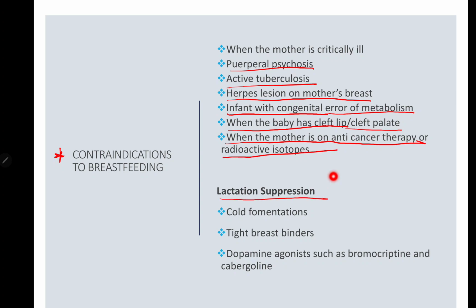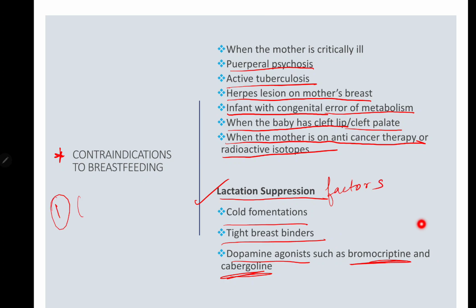Lactation suppression. How do you give lactation suppression? Any cold fermentations, tight breast binders, dopamine agonists such as bromocriptine and cabergoline. Very, very important. So what are the lactation suppression factors? Point number 1, any kind of cold fermentations that you give. Point number 2, any tight breast binders.